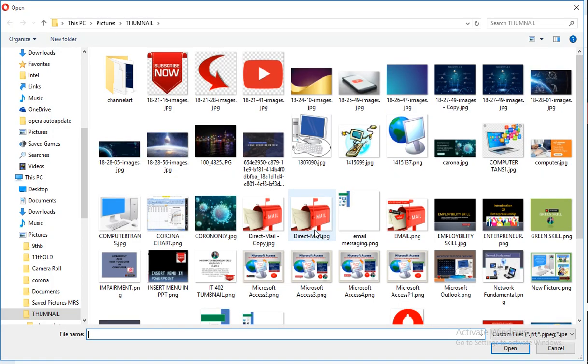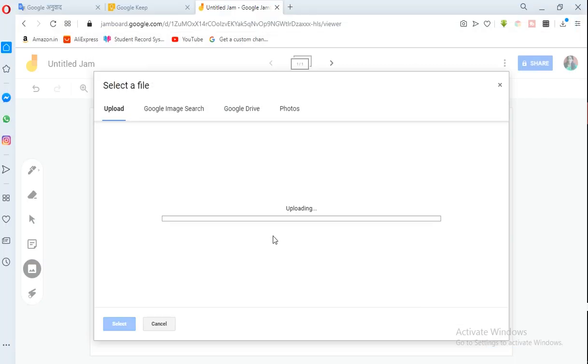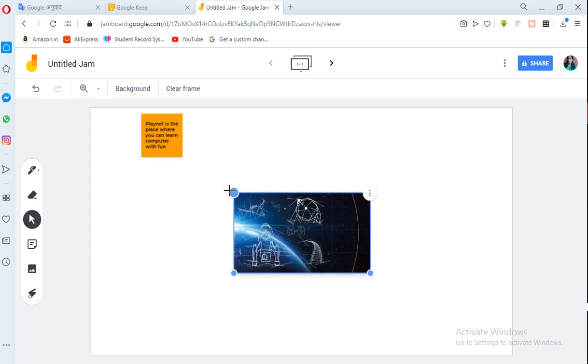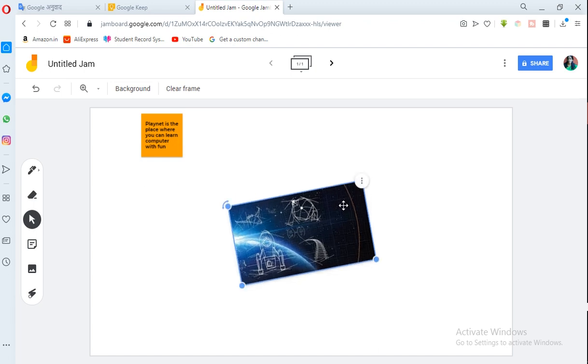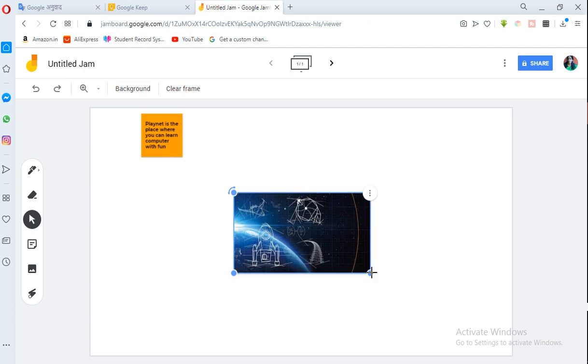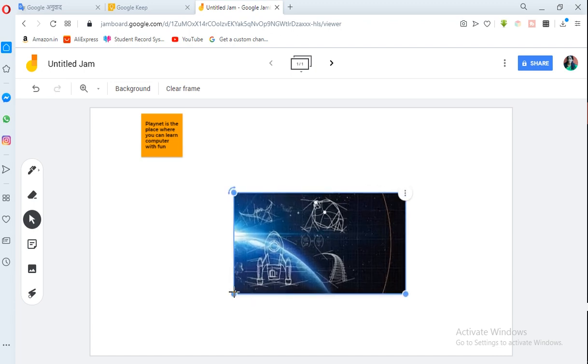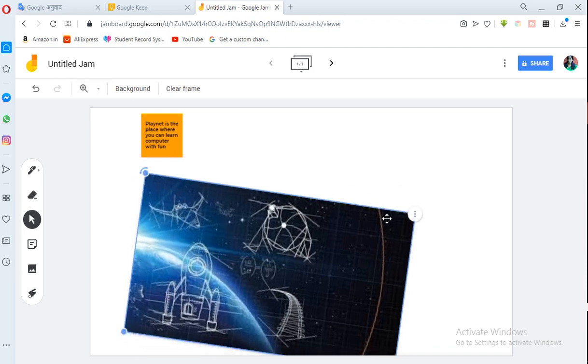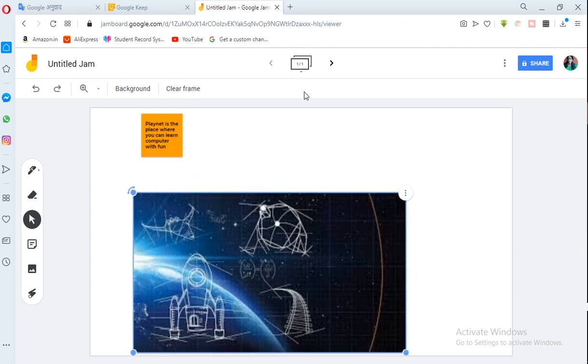Select a file from your device. Suppose I have taken this one. So it will give you options: you can increase the photo, you can decrease the photo. Here it will say duplicate or delete. I don't want to duplicate it. So you can do this. And then this is a laser.